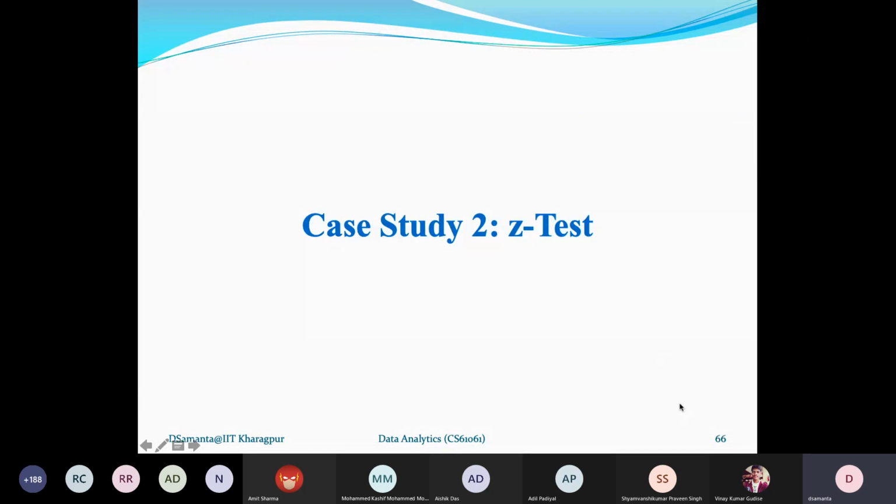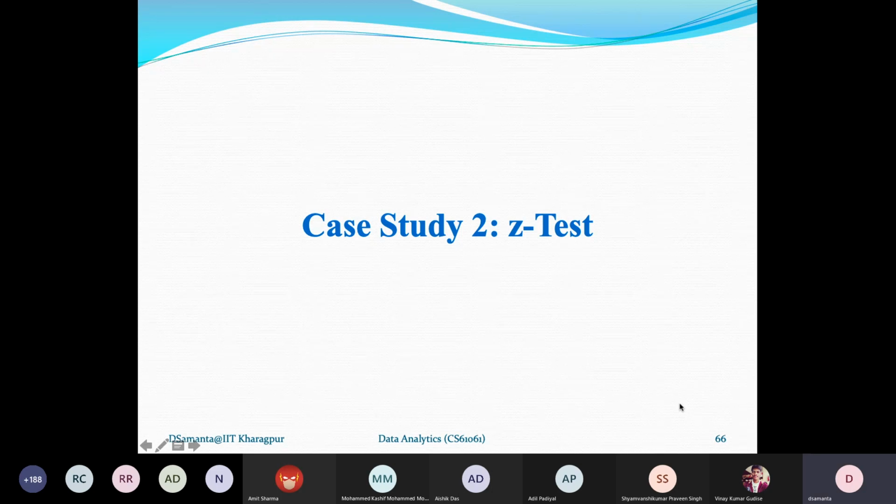Now let's proceed with the second case study, because after discussing three case studies, many things will be clear automatically, I feel. And even if some points are not clear, I will take special care to discuss them. Now let's come to case study 2.